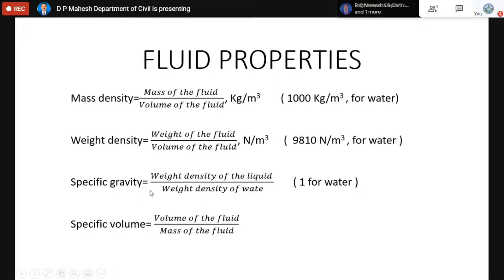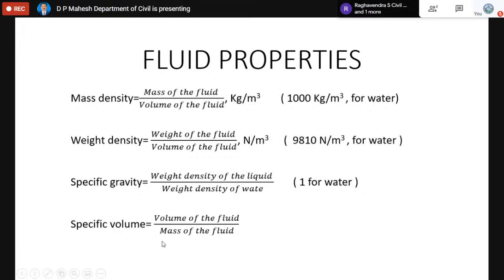So the specific gravity for water is 1, and one should remember at least these values for water. That's why I have shown the values of density, weight density, and specific gravity for water, which is a standard liquid.